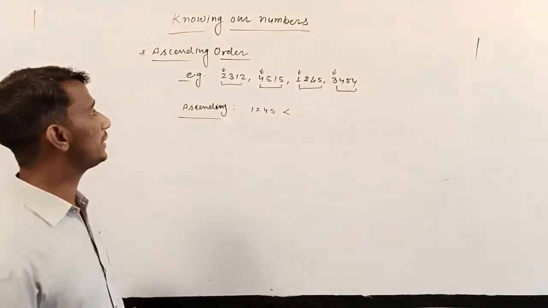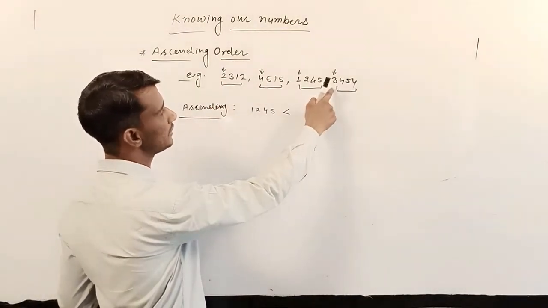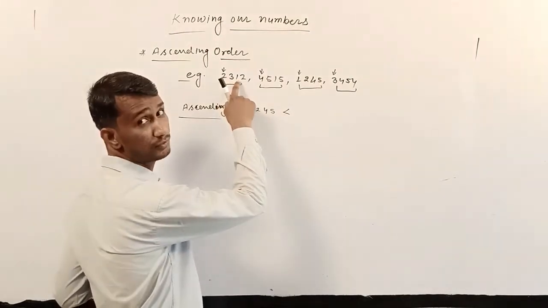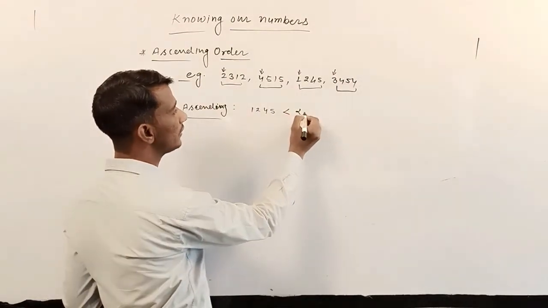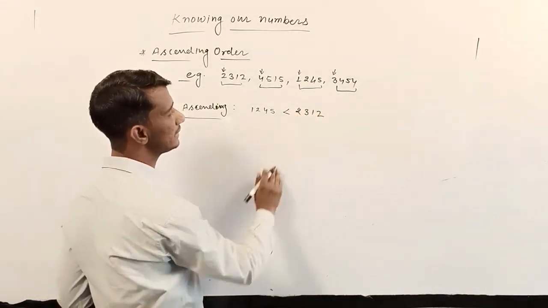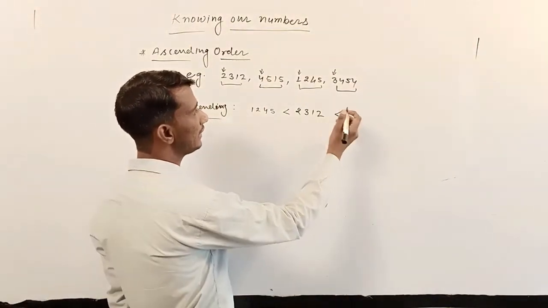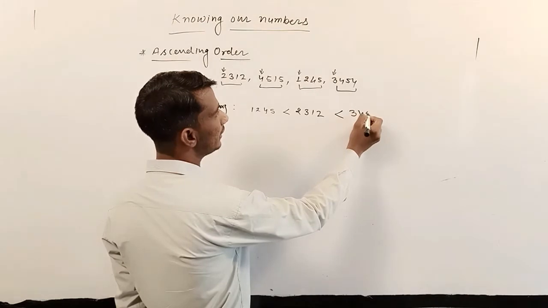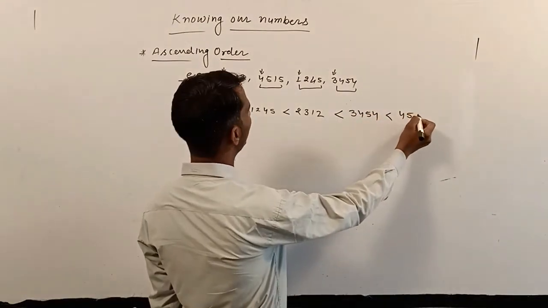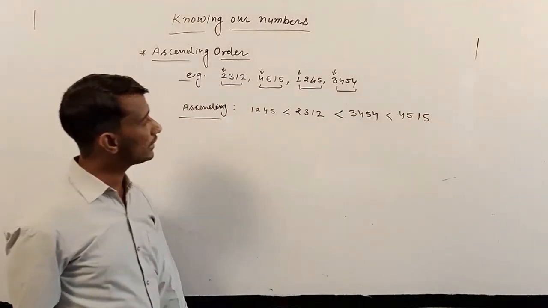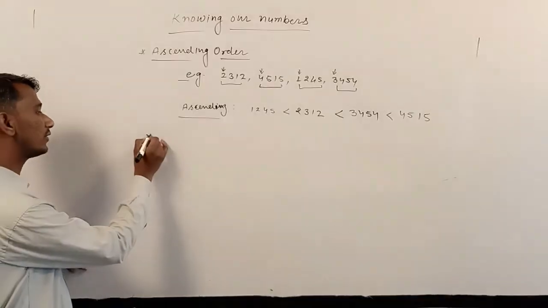Now for the next number, by comparison again we get 2, 4, 3. Which number is smaller? 2312. So we write 2312, this is the next number. And again by comparison we get 3454, and after that we can write 4515. So in this way you can write ascending order. And how to write descending order?